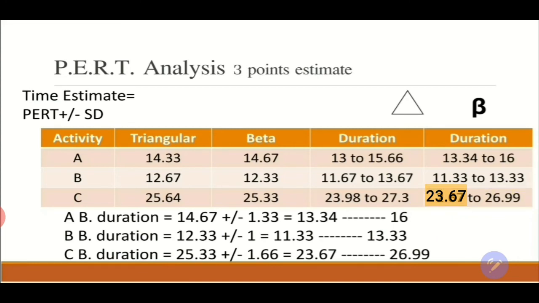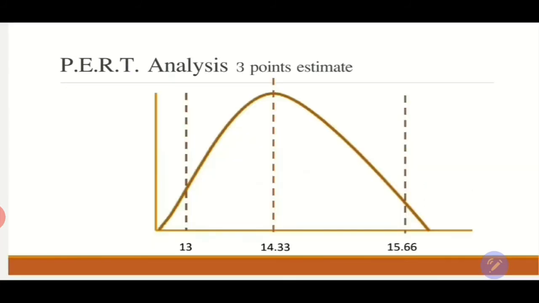That's again the upper limit and the lower limit of activity C. For the beta calculation, the probability of completing the activity is 68.79%.